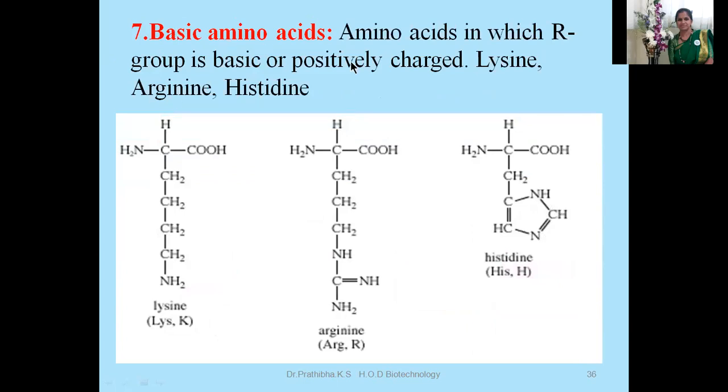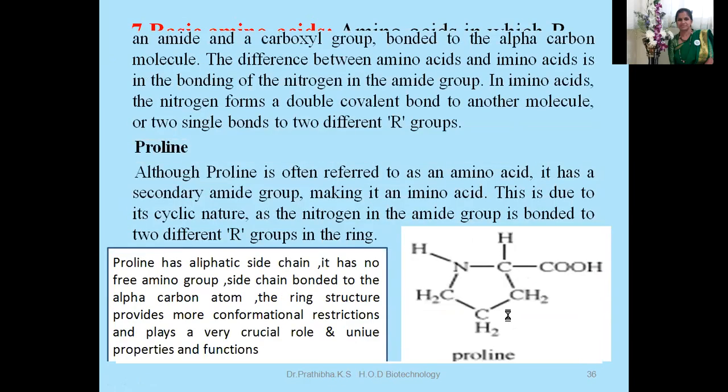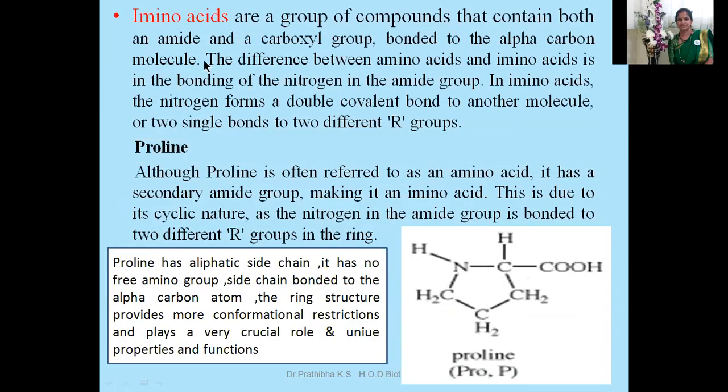Next are basic amino acids: amino acids in which the R group is basic or positively charged. For example, lysine, arginine, and histidine.